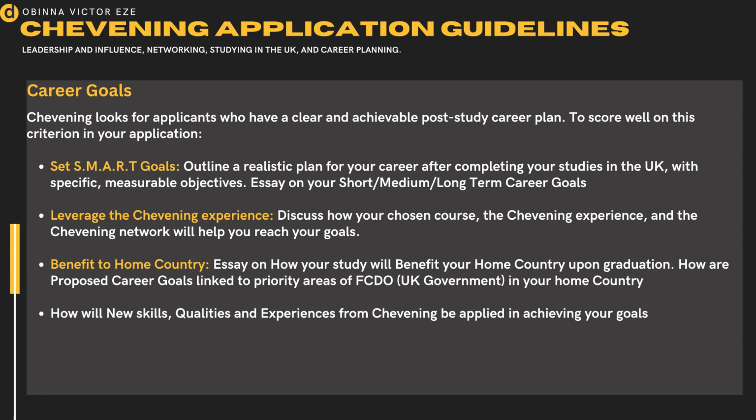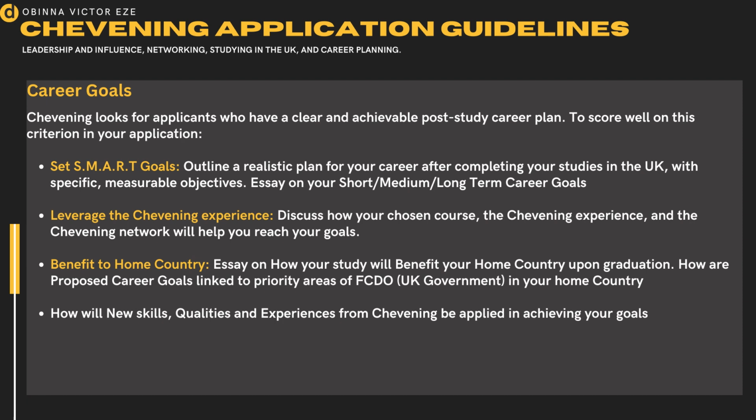What are you going to achieve 2 to 3 years after your study, 3 to 6 years after your study, and 6 years and above after your study? These would include your short-term career goals, your medium-term career goals, and your long-term career goals. While writing this, your essay should indicate SMART goals, meaning that it should be specific, measurable, attainable, realistic, and time bound.